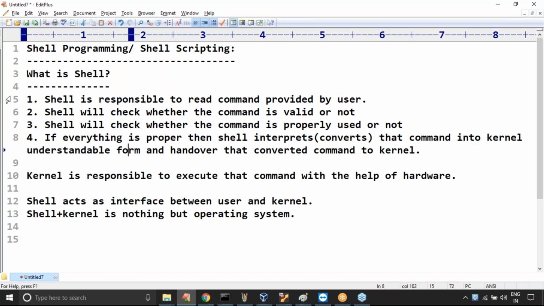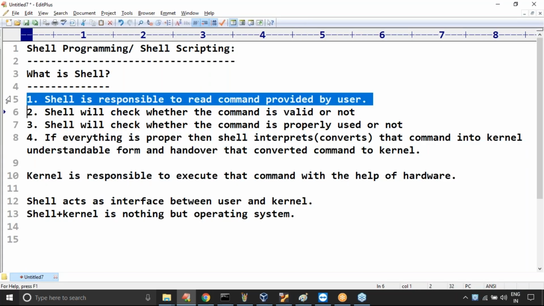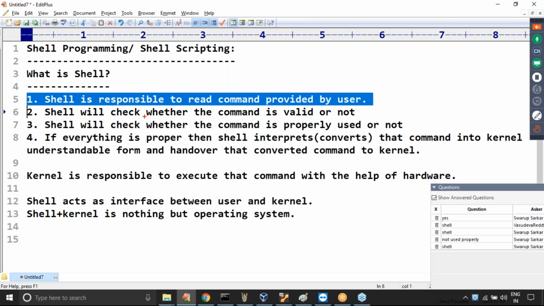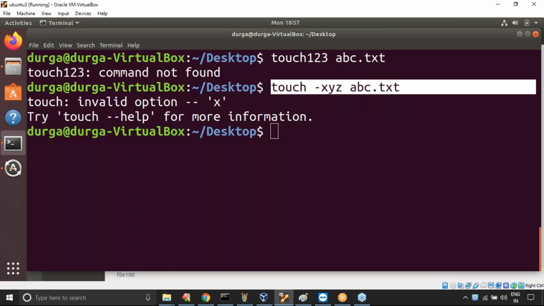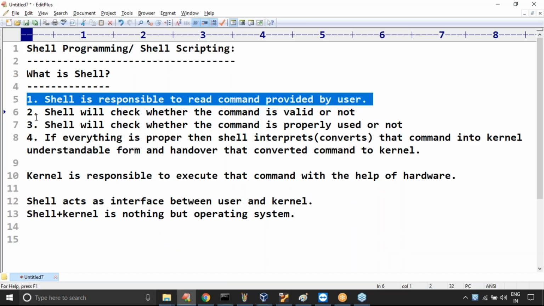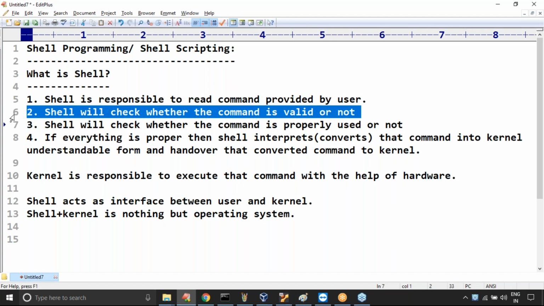Please observe that shell is responsible to read the command provided by the end user. If you type some command here, who is going to read that? Shell is responsible. Shell will check whether the command is valid or not, and whether the command is properly used or not.